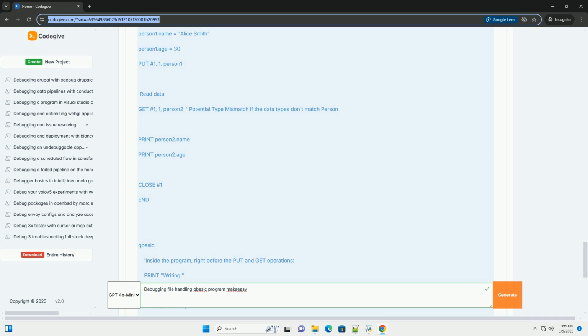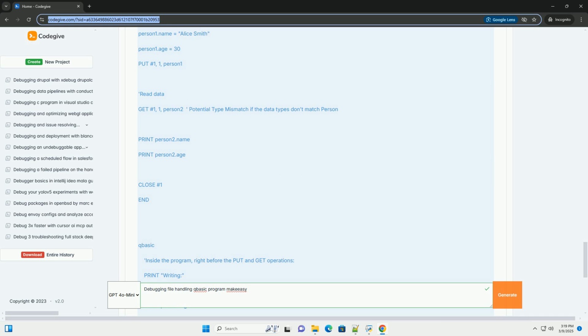Read the documentation. Refer to the QBasic help documentation for details on file handling statements and functions. Take breaks. If you're stuck on a particularly frustrating bug, step away from the computer for a while. A fresh perspective can often help you spot the problem. Use a version control system. Although it might seem overkill for small QBasic programs, using a version control system like Git can be helpful for tracking changes and reverting to previous working versions if you make a mistake.